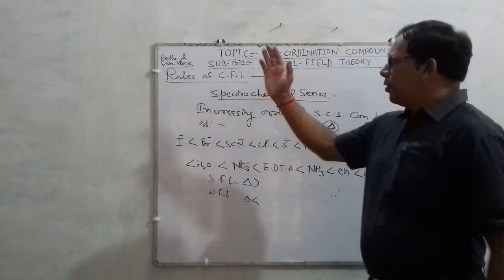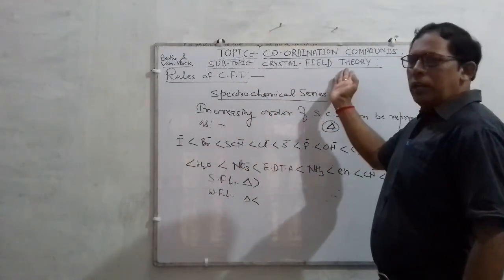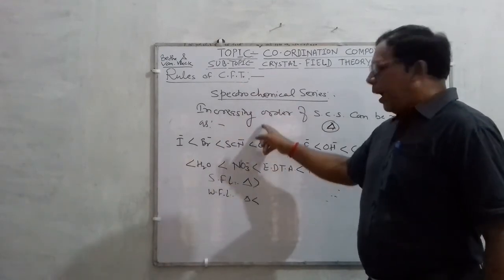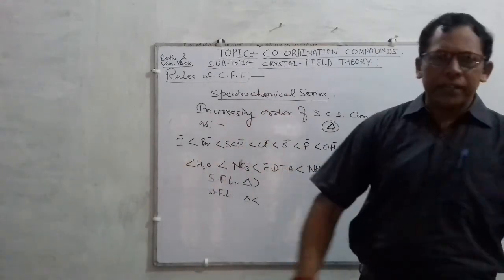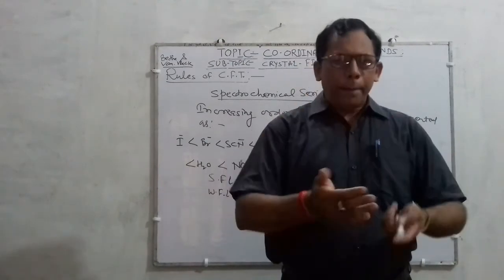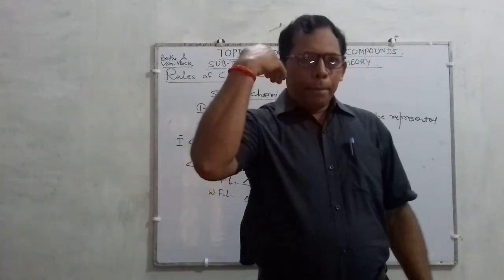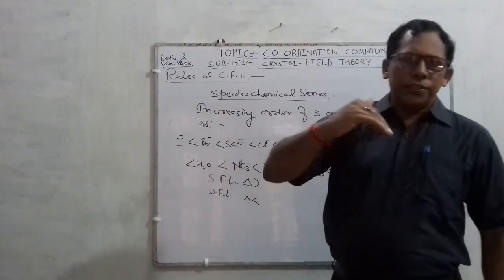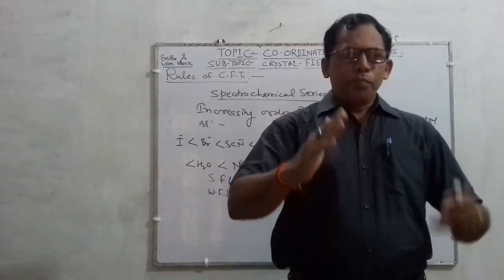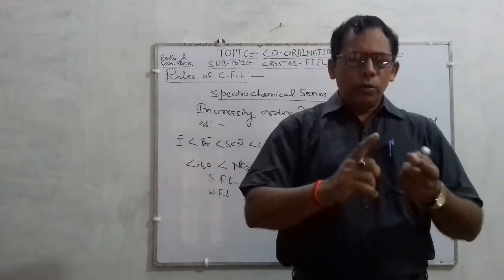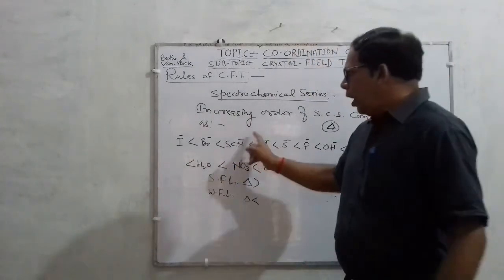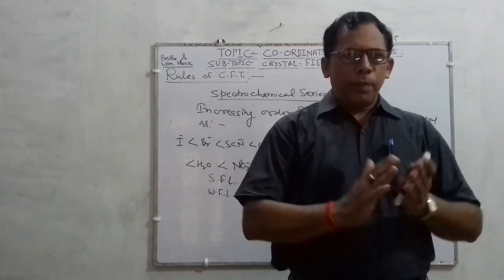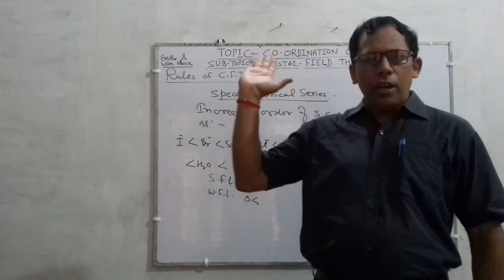So children, this is all about crystal field theory. In coordination compounds, you must know the rules and postulates, including this spectrochemical series. And in the next upcoming lecture, I will describe in detail how the crystal field splitting energy is written and how the electronic configuration of complex compounds can be written in the form of t2g and eg. So this is all about CFT.